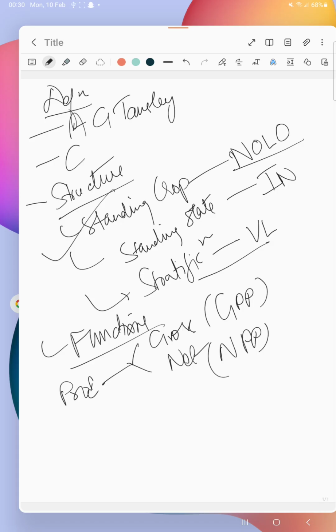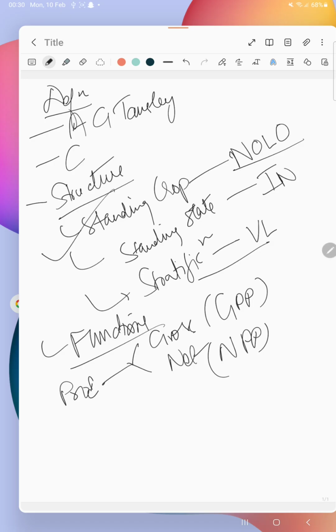In primary productivity, as I told, there are two types, the gross and the net. The gross is the amount of organic matter synthesized by producers per unit time and per unit area. Net is the amount of organic matter stored.